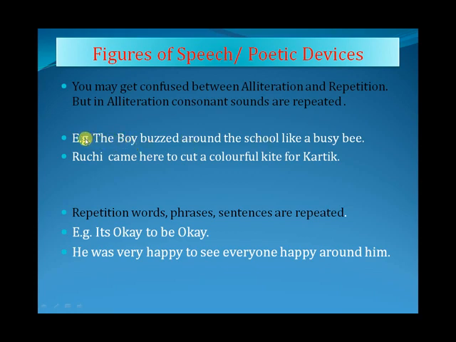Example, the boy buzzed around the school like a busy bee. So here the initial consonant sound is B, B, then B. I am not saying the initial consonant alphabet. It is the consonant sound. The next is, Ruchi came here to cut a colorful kite for Karthik. So you can clearly see what I am talking about here. The C, then C here again. So this is alliteration.